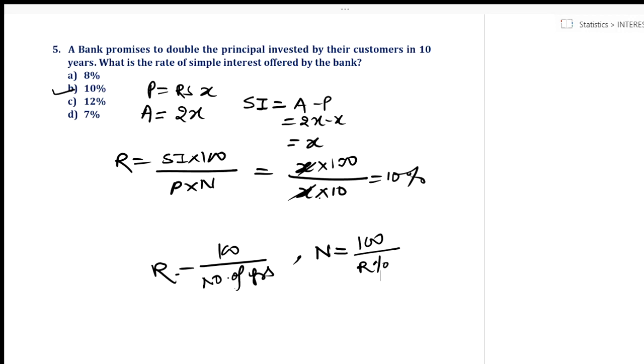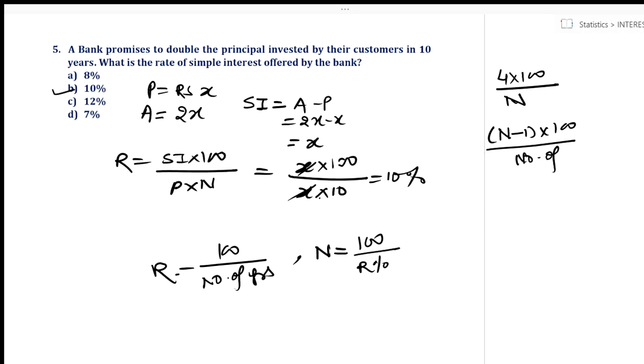Now what if I say the sum becomes 3 times of my investment? Sum becomes 3 times, 4 times, 5 times. Very simple. If it becomes 5 times, so it is 4 into 100 upon N. It's basically how many times, so it is (n minus 1) into 100 upon number of years.